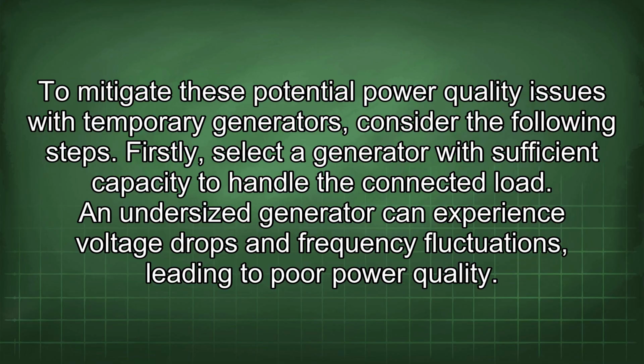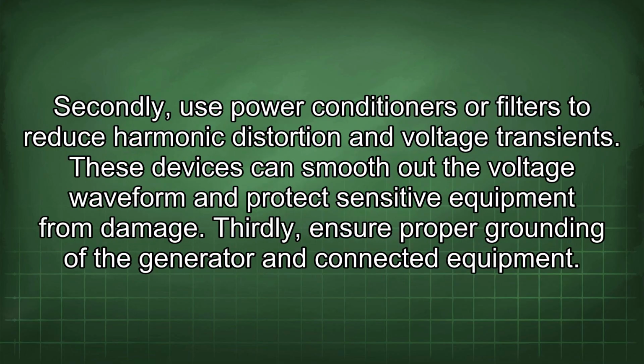Firstly, select a generator with sufficient capacity to handle the connected load. An undersized generator can experience voltage drops and frequency fluctuations, leading to poor power quality. Secondly, use power conditioners or filters to reduce harmonic distortion and voltage transients. These devices can smooth out the voltage waveform and protect sensitive equipment from damage.